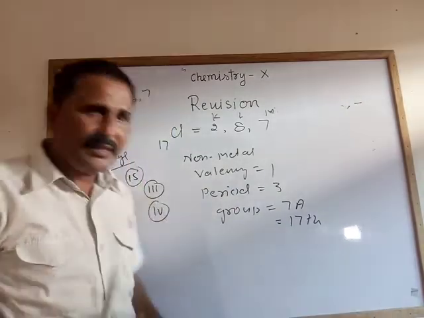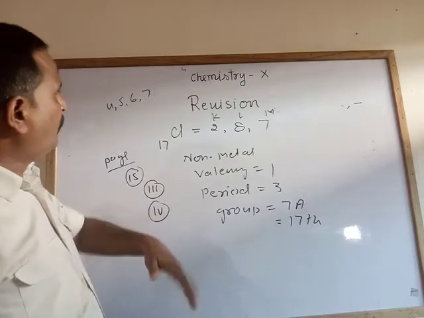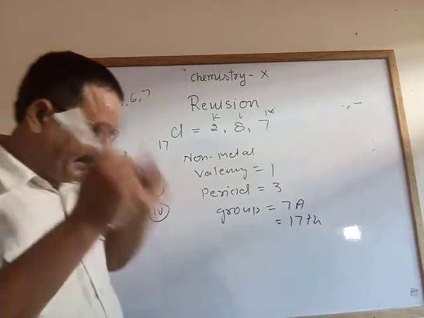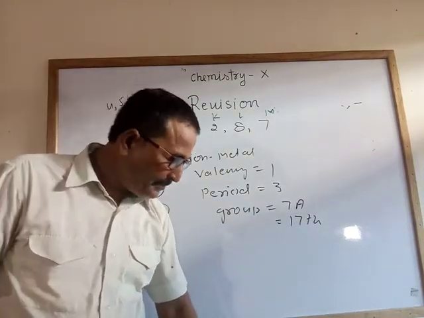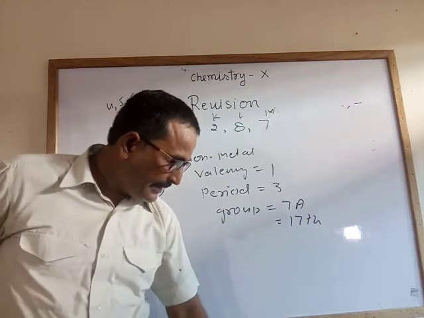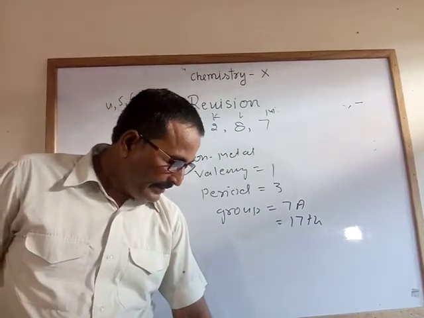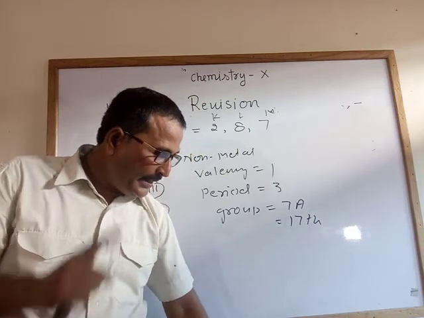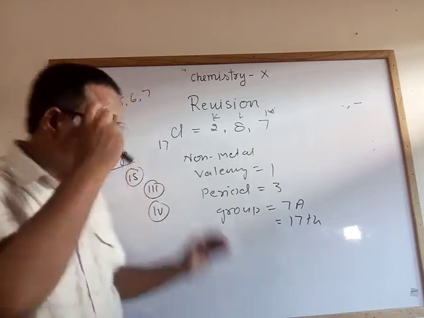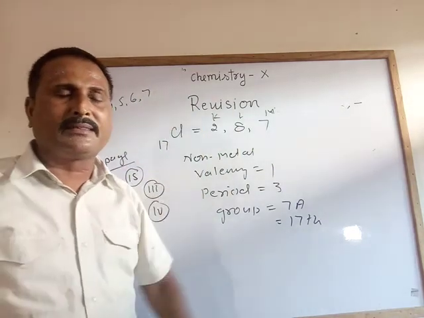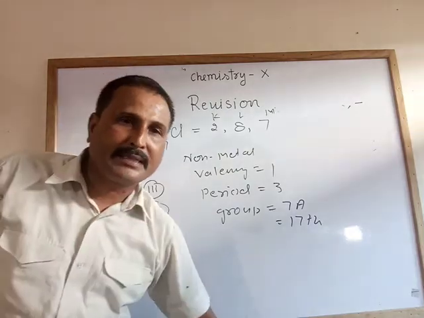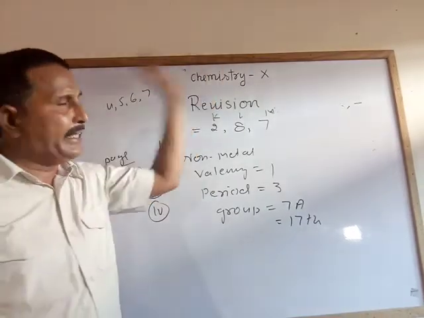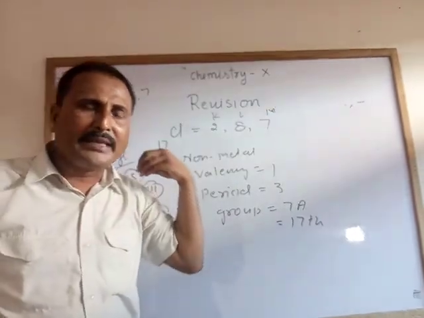Next question, when you move top to bottom in the periodic table, what happens? See that atomic size increases, ionization potential decreases, electron affinity decreases. Only atomic size and metallic character increase, other properties decrease. So if you remember this table and the elements of the first A group, second A group, S block and P block, you can easily give the answer.